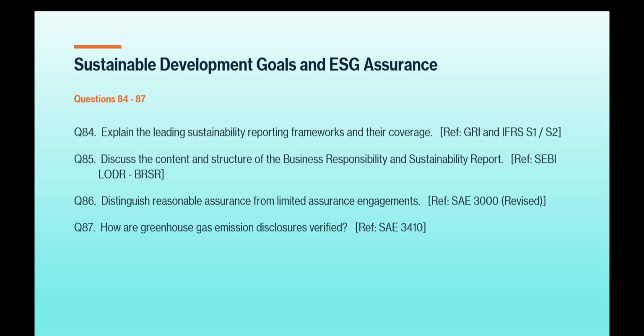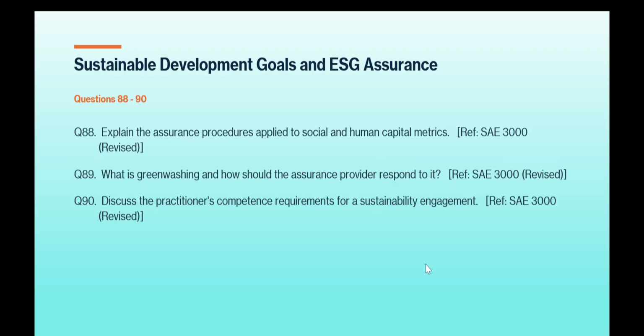Question number 87. How are greenhouse gas emissions disclosures verified? Reference to SAE 3410 has to be done. Question number 88. Explain the assurance procedures applied to social and human capital metrics. Reference to SAE 3000 revised. Question number 89. What is greenwashing and how should the assurance provider respond to it? SAE 3000 revised.